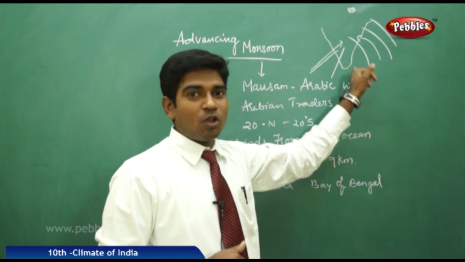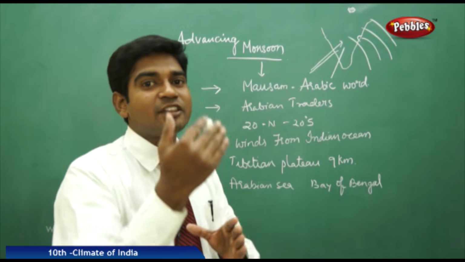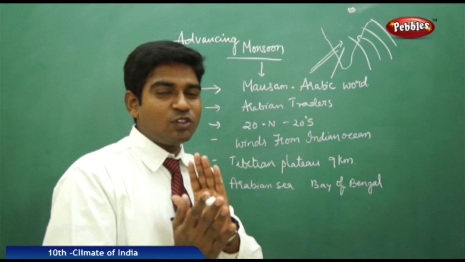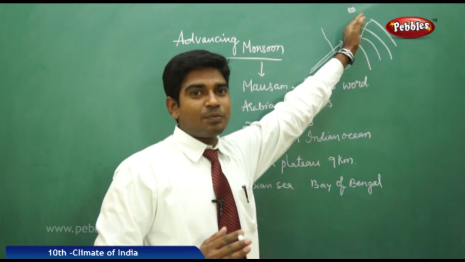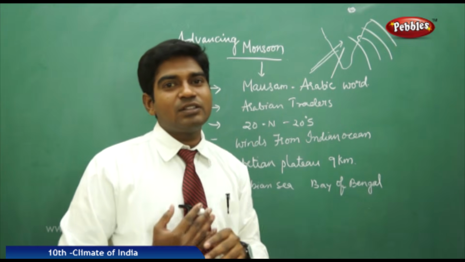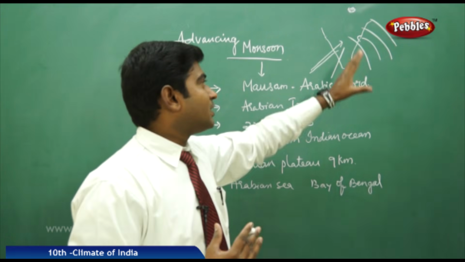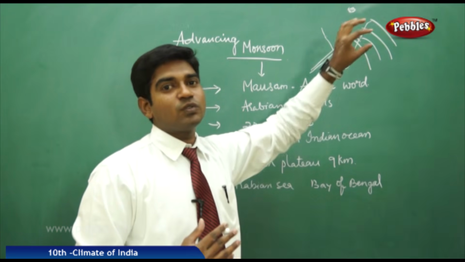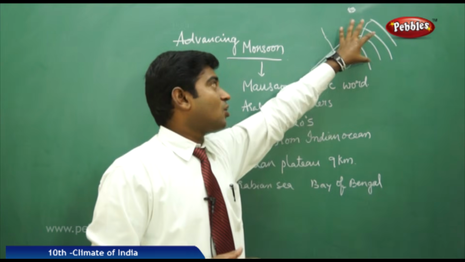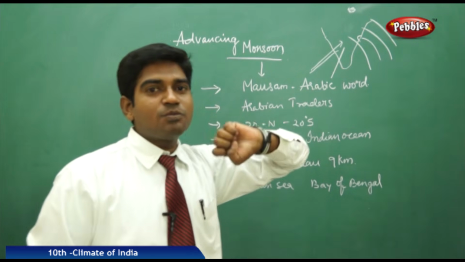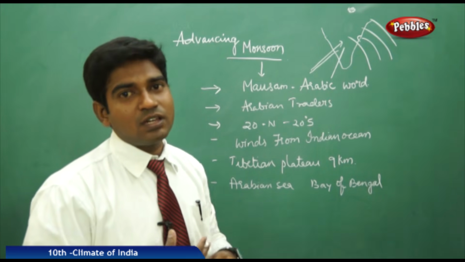But here we don't have the blockage. It is a rain shadow region because we have the absence of the Eastern Ghats at various places. They could not block the winds, so we don't get rains here. They just move over the region and flow on to other parts. Only Tamil Nadu, the Coromandel region, will get some rainfall with heavy blow of the winds. But the most important winds are the southwest monsoon winds moving from the Arabian Sea, which bring rains and showers for all the people in our nation, and most people depend on these southwest monsoons rather than on the northeast monsoons.